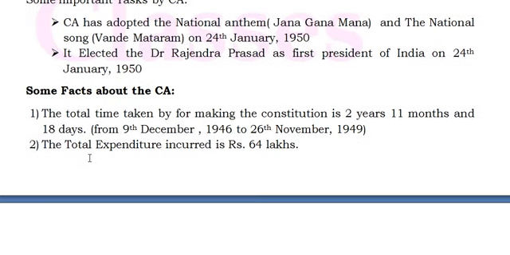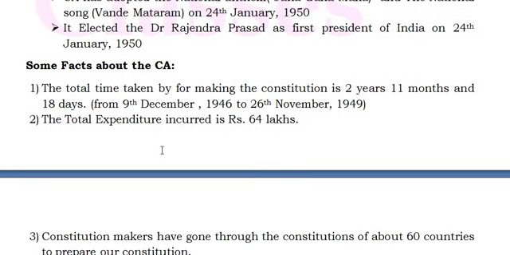And the total expenditure incurred by the Constituent Assembly to make the Constitution was 64 lakhs. Nowadays you may think that is a person's salary for 1 year. But imagine 64 lakhs in 1946 and 1947, considering the economic status of India. Spending 64 lakhs then is like spending nearly hundreds of crores now on something like the Mars Mom project.